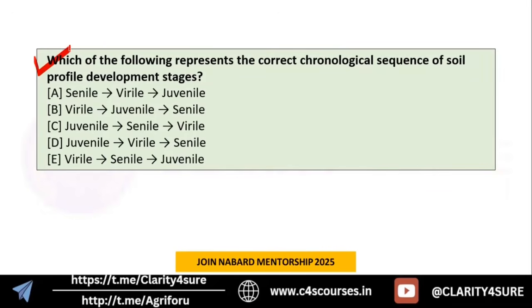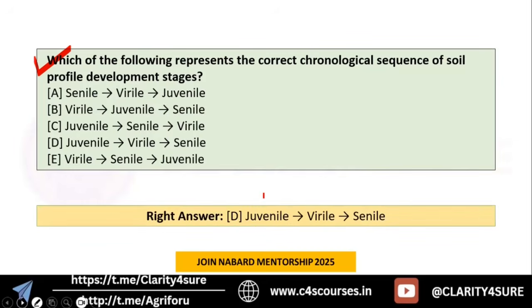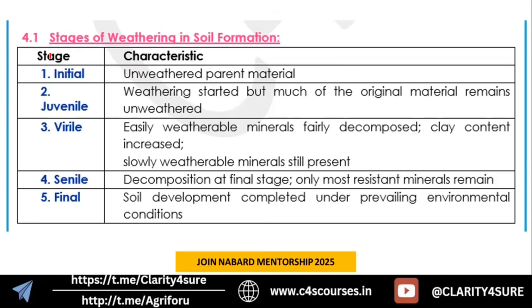So yes, next question is in front of you. Which of the following represents the correct chronological sequence of soil profile development stages? The correct answer here is juvenile, virile, and senile, option D. So yes, let's discuss these five stages of weathering in soil formation. First is initial and the last is final. These are easy to remember, right? First, initial, where the unweathered parent material is present. The parent material is unweathered and stable.